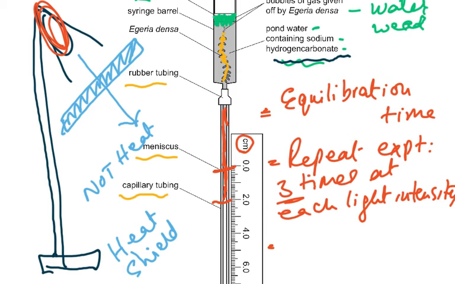This is the most important thing. And important thing is, then you calculate a mean. So this whole thing, repeat the experiment and calculate a mean, is 1 mark scheme point.